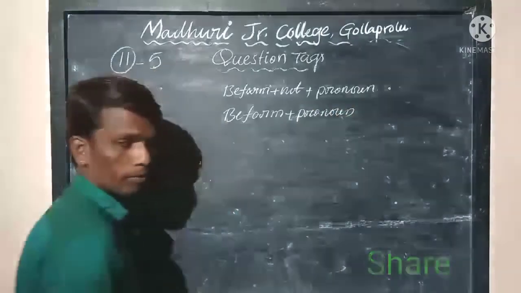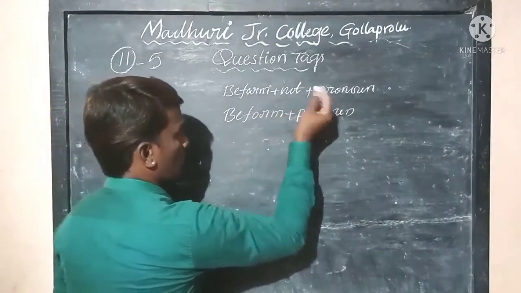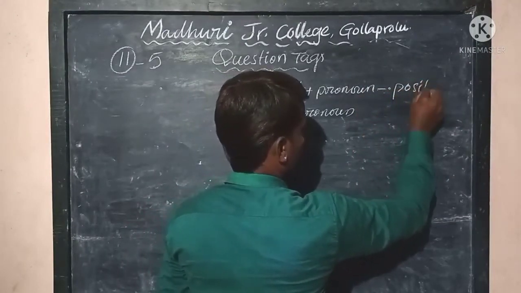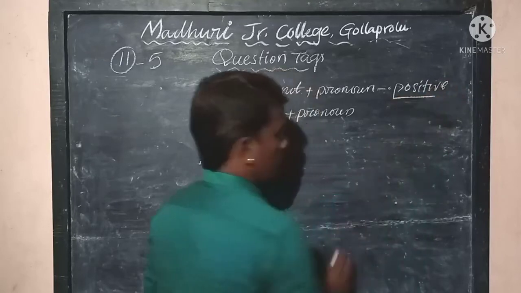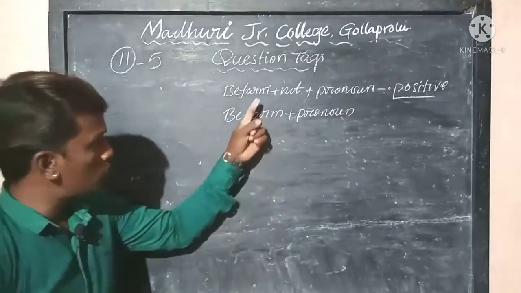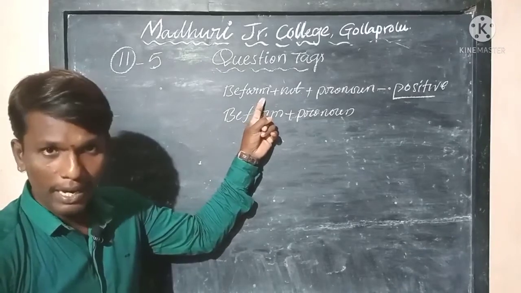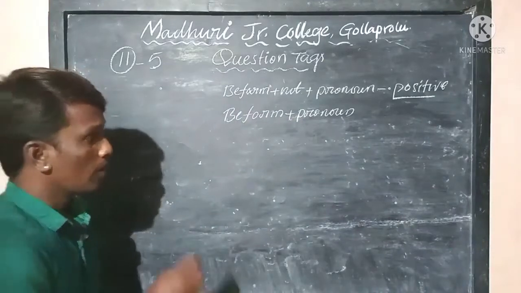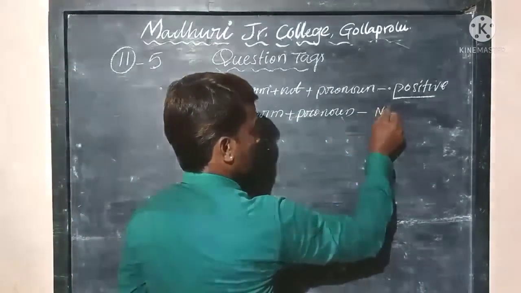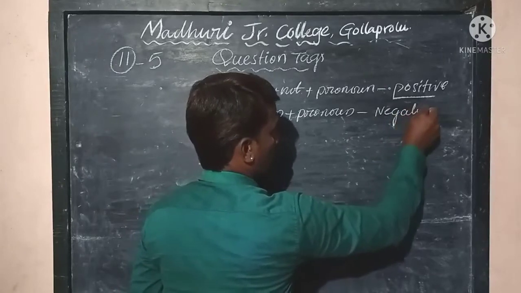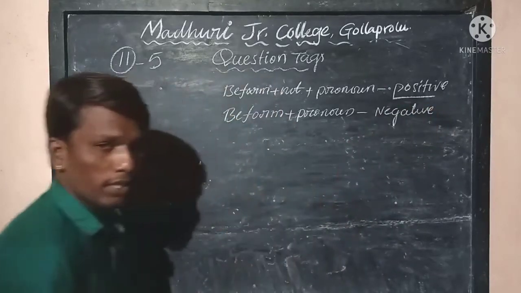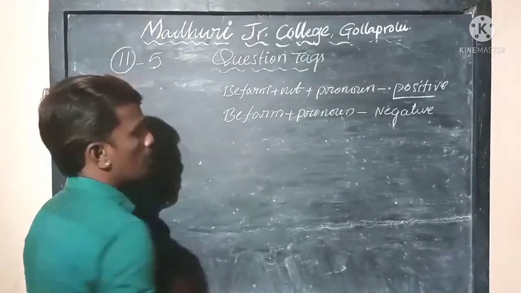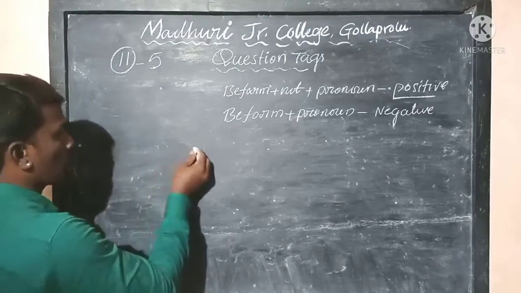Be form plus not plus pronoun is the structure for a positive sentence. When you come across a positive sentence, you should use be form plus not plus pronoun to add a question tag. In the same way, for a negative statement, if you want to add a suitable question tag, you should use be form plus pronoun. Let me write it for you.